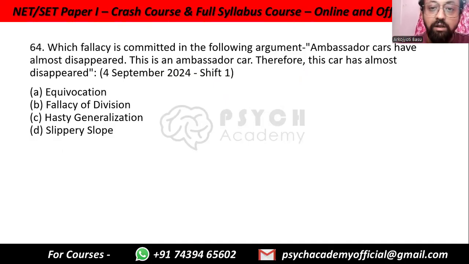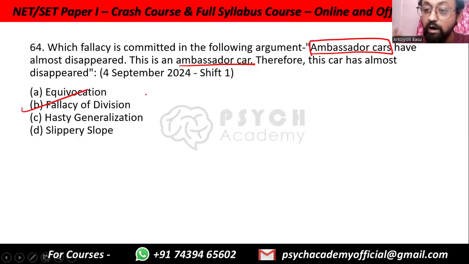Which fallacy is committed in the following argument? Ambassador cards have almost disappeared. This is an ambassador card, therefore this card has almost disappeared. So ambassador cards is a full large category, while this ambassador card is just one part of the category. Whatever is true for the whole, we are considering to be true for each individual part. So this is the fallacy of division. Composition is from parts to whole, division is from whole to parts.